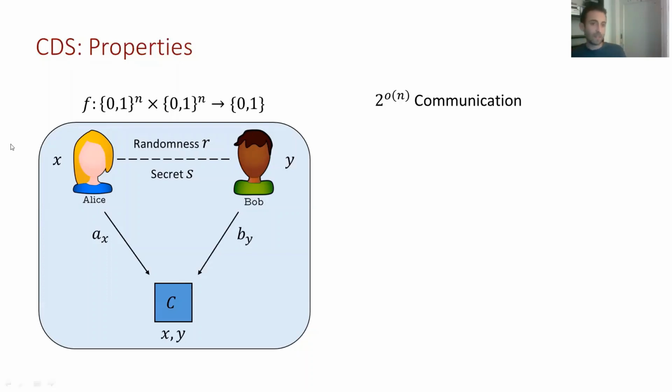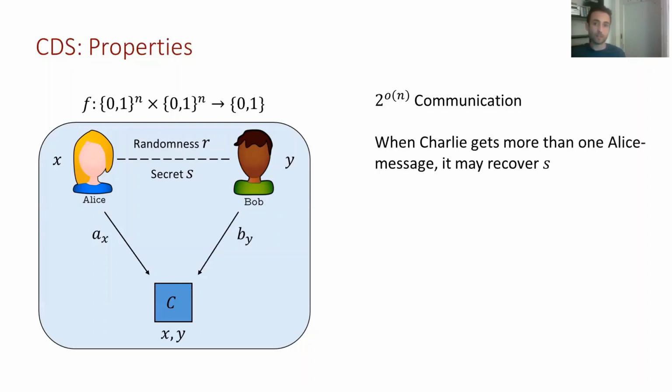And one limitation of CDS, that is the motivation for us to create robust CDS protocols, is that if by any chance Charlie gets more than one message from any of the servers, say Alice, let's say it gets a message corresponding to an input 000, and the message corresponding to an input 010, that were both generated in the same protocol with the same random string, somehow we got two messages, then in that case, we lose the privacy guarantee.